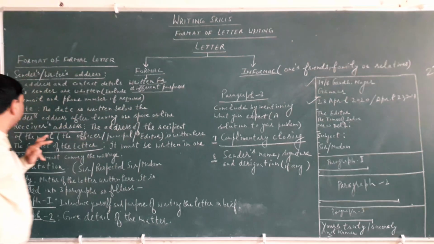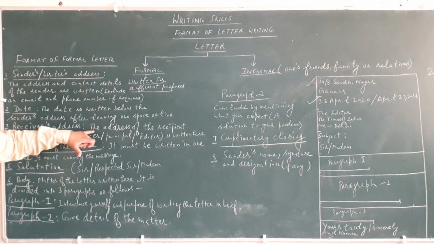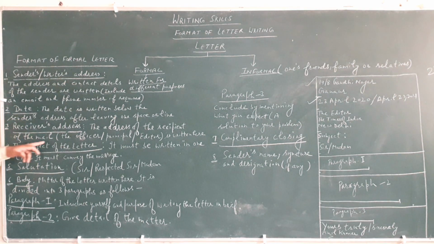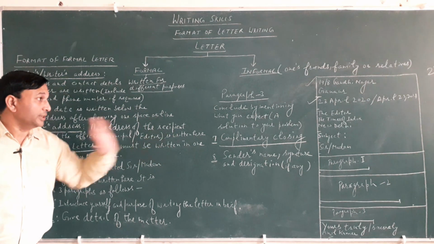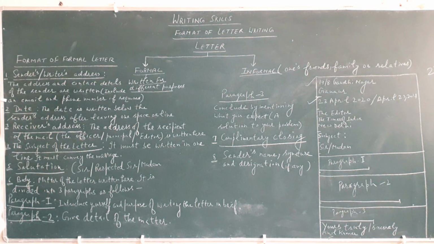Next, our third point is the receiver's address, in which we write the address of the recipient of the letter, the officer or the principal or the editor.